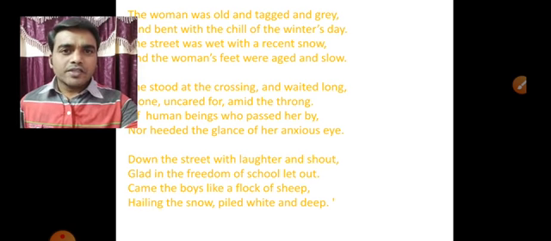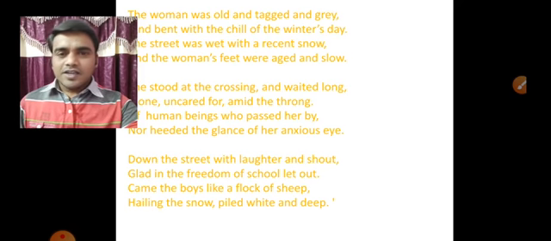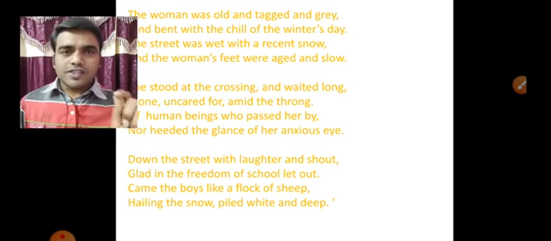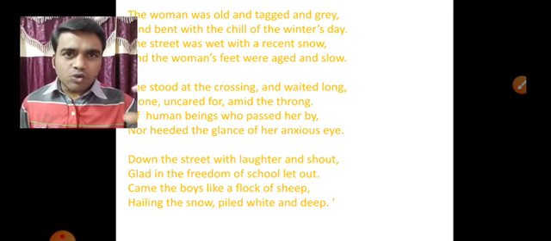Shall we see? Have you opened, children? On page number 92 you will get this poem. Let us see the first three paragraphs in today's class.